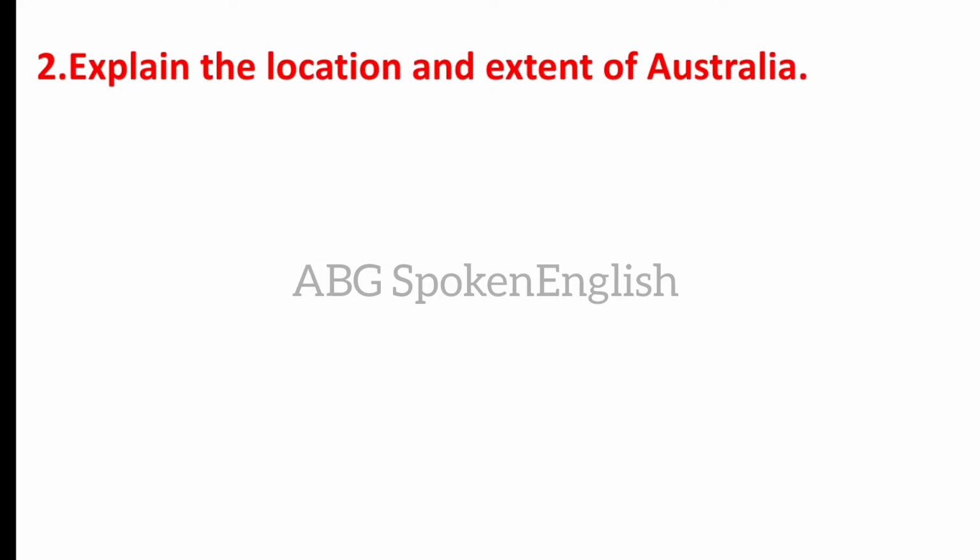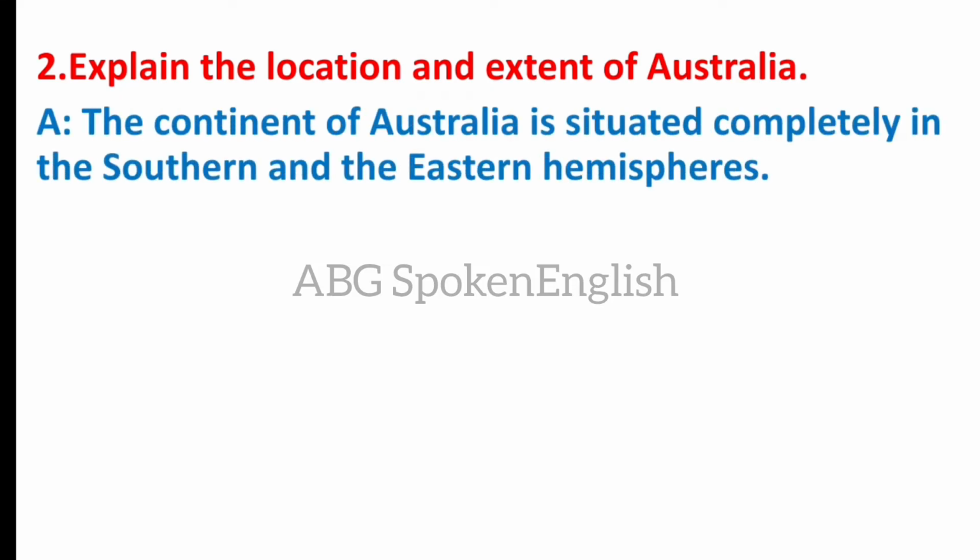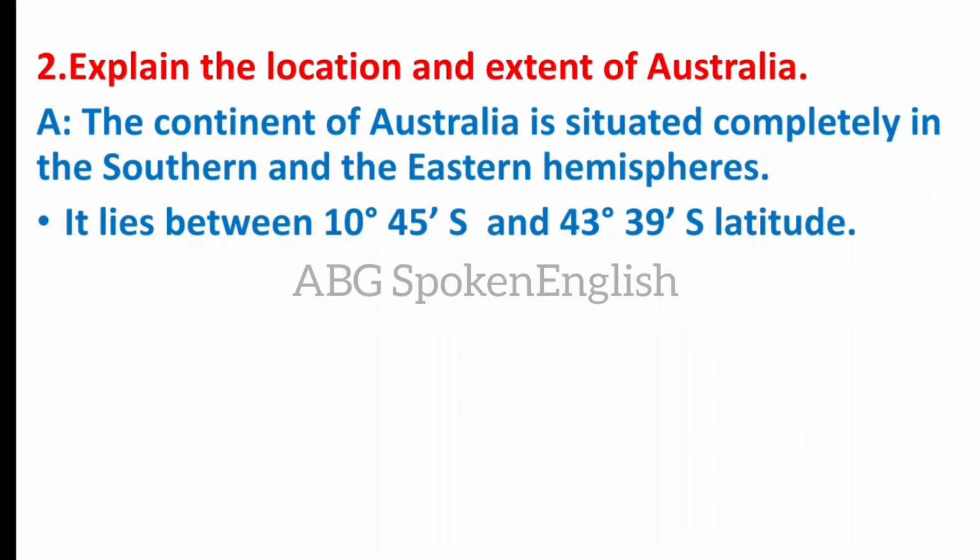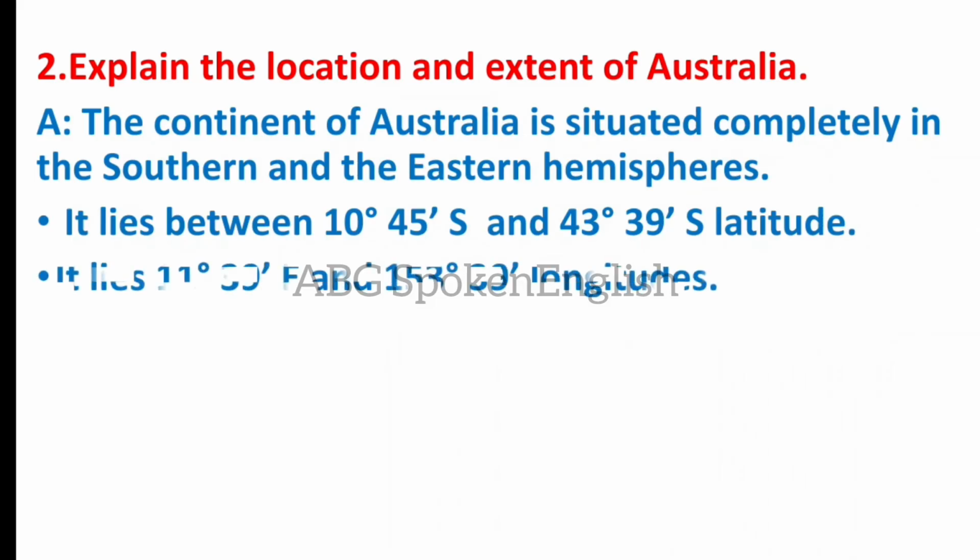Explain the location and extent of Australia. The continent of Australia is situated completely in the southern and eastern hemispheres. It lies between 10 degrees 45 minutes south and 43 degrees 39 minutes south latitude.